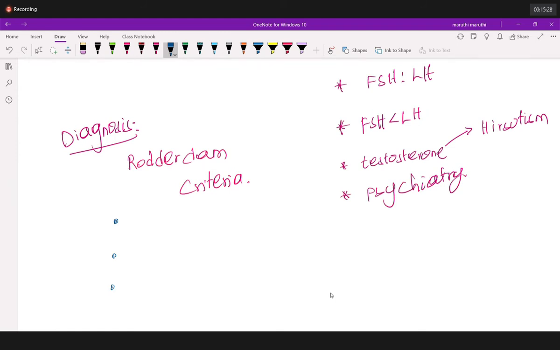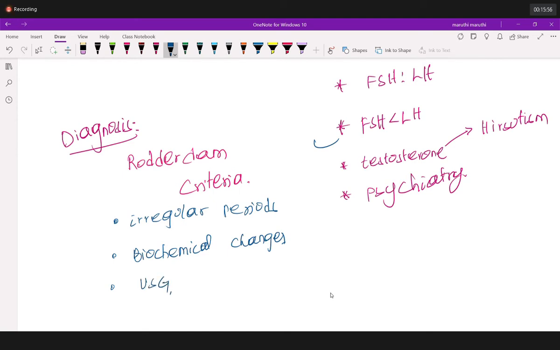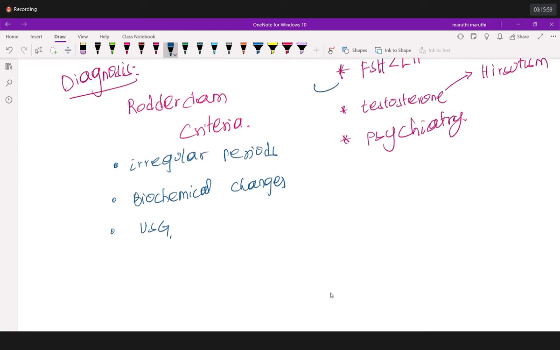One of them is irregular periods. Okay. Apart from irregular periods, what else is there in the Rotterdam criteria? That is your biochemical changes. What are the biochemical changes? Can anybody tell me, please? Highlighted guys, hormonal profile, biochemical changes, and another one is ultrasound changes. On the ultrasound, what are you going to find? You are going to find multiple cysts on the ovary.